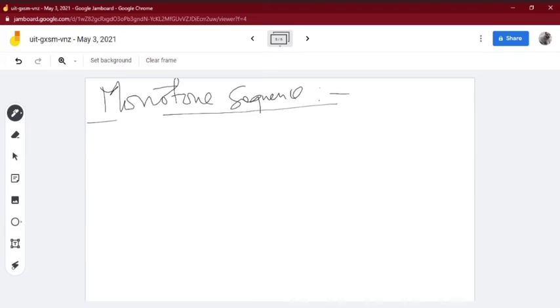Like the set of natural numbers, it is monotonic increasing, 1 2 3 4, it is an increasing sequence. And the harmonic sequence 1 by n is a monotonic decreasing sequence. So in definition, a sequence is said to be monotone decreasing or monotone increasing, sometimes called non-decreasing also. Okay, monotone increasing.